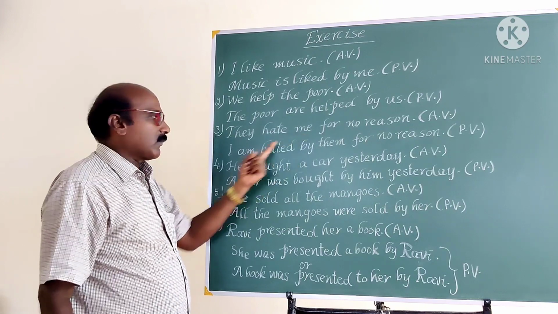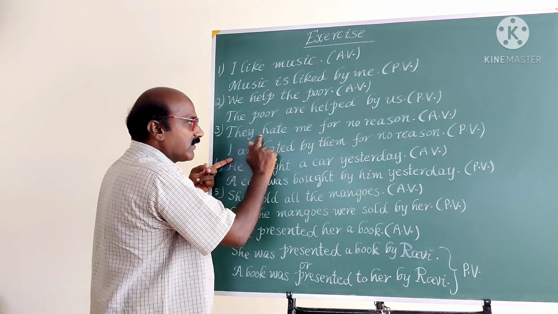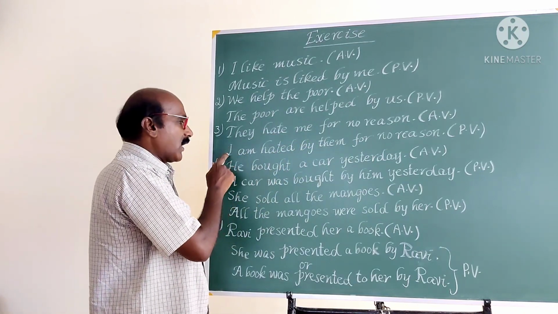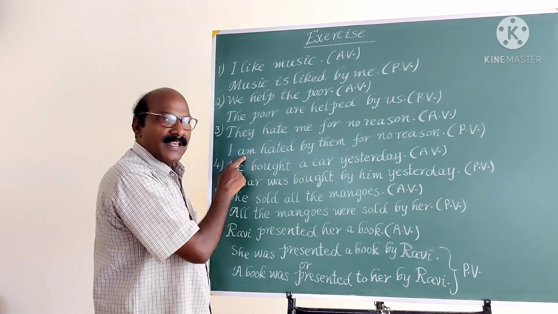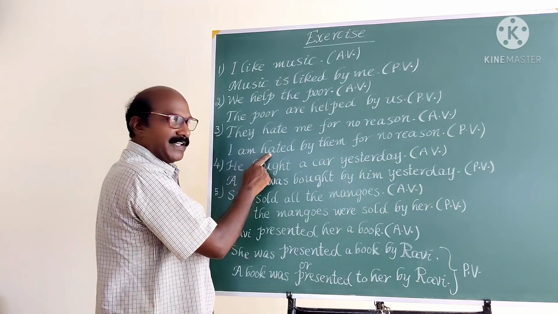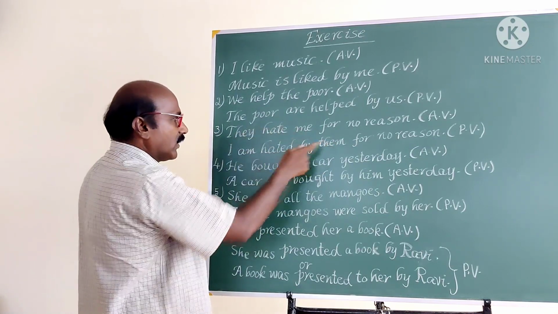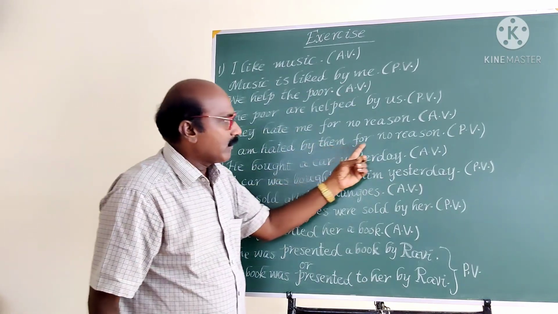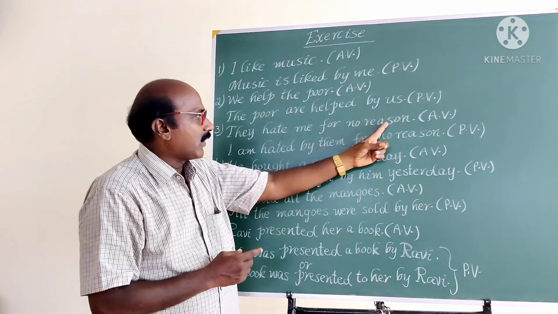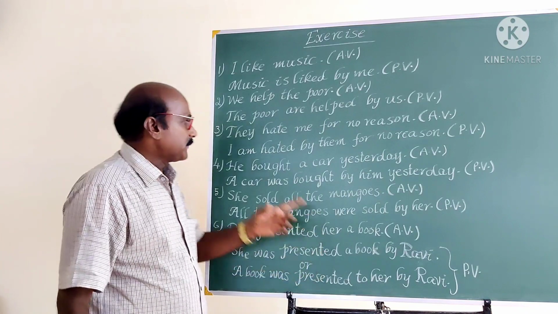The object me becomes the subject in the passive voice, I. The given verb is in present tense, so use present tense be form. After I, the suitable be form is am. I am, then V3, hated. I am hated by them. They becomes them. I am hated by them for no reason. And this is the complement of the object. The complement of the object should be used as it is.